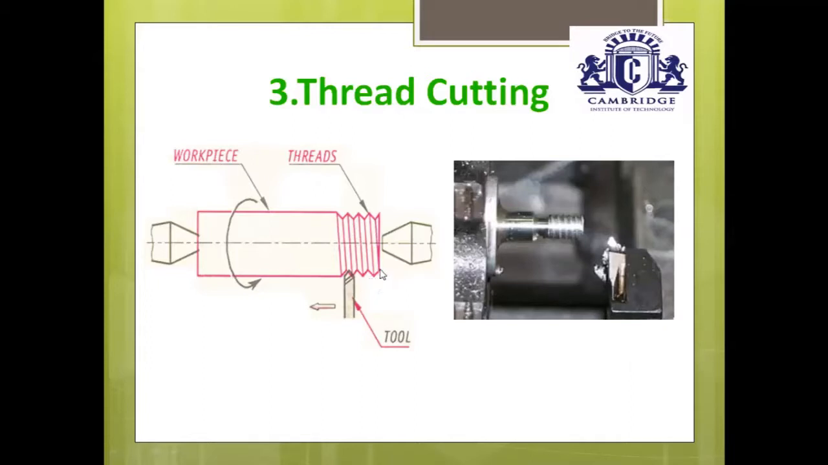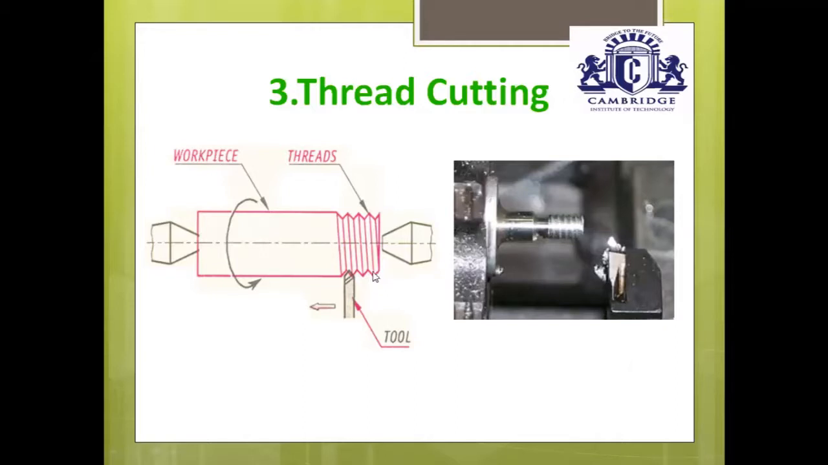Again give a depth of cut of 0.2 mm or 0.3 mm. Again move the cutting tool from one end to the required length of the workpiece. Again take it back to its original position. Again give depth of cut, and like this we are removing the excess material from the workpiece to get helical grooves on the cylindrical objects.